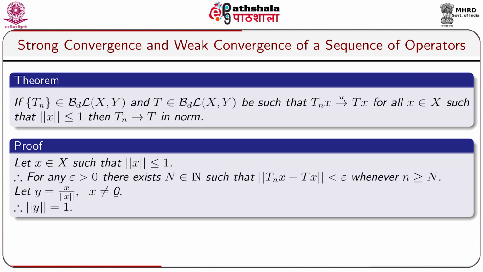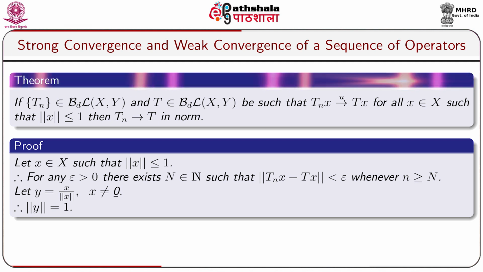Let us take another theorem. If the sequence of bounded linear operators T_n belongs to BL(X,Y) and capital T belongs to BL(X,Y) be such that T_n x converges to T x uniformly for all x belongs to capital X such that norm x less or equal to 1, then T_n converges to T in norm.